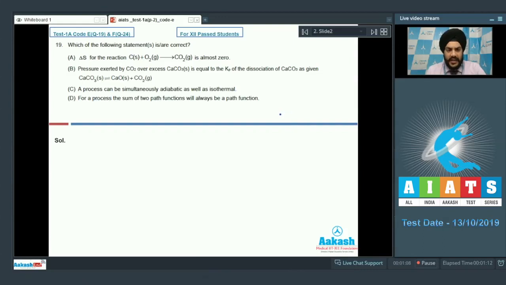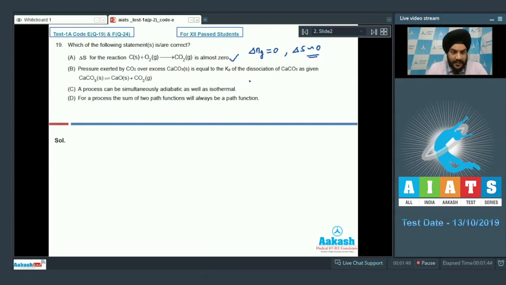So let's start with question number 19. It says, which of the following statements is or are correct? Option A says delta S for the reaction of carbon solid plus O2 giving us CO2 is almost 0. If we talk about this reaction, students, the delta Ng for this reaction is equal to 0. So the delta S value will be approximately equal to 0 in this case. So the first statement is correct, students.